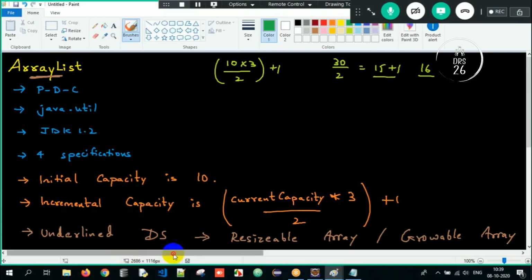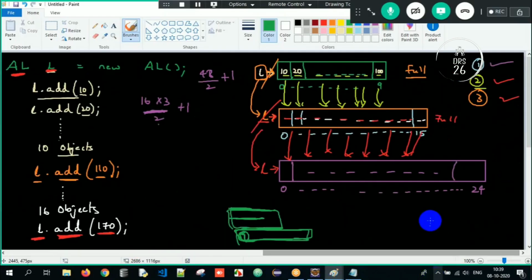And I told you the working of ArrayList as well, right? So once we create an object of ArrayList, an array will get created. And then we keep on adding, and imagine if the array is full, what will happen? A new array will get created based on the incremental capacity formula. The objects from the old array get copied to the new array, and the reference which was pointing to the old array starts pointing to the newly created array.